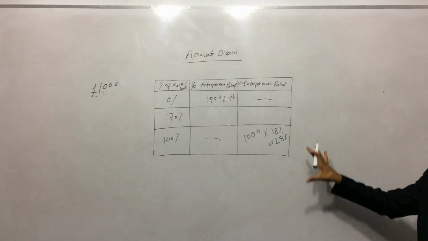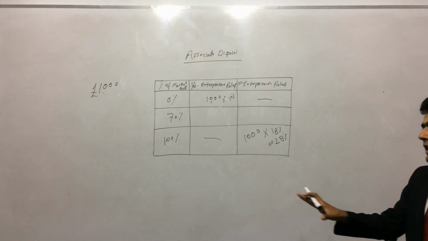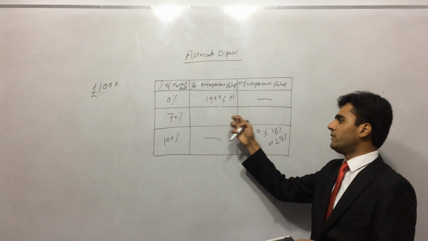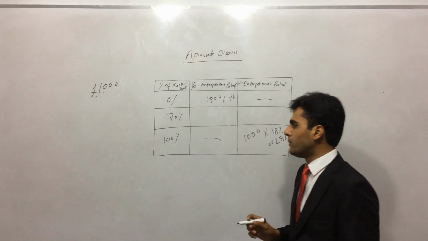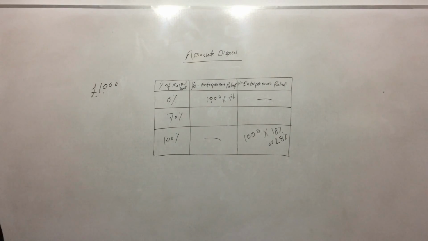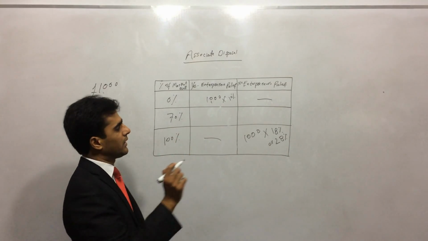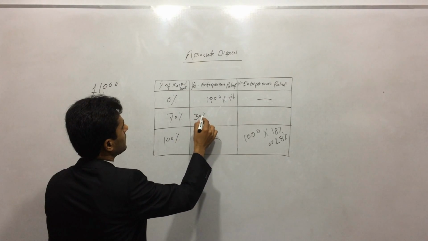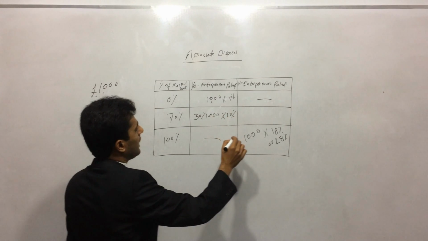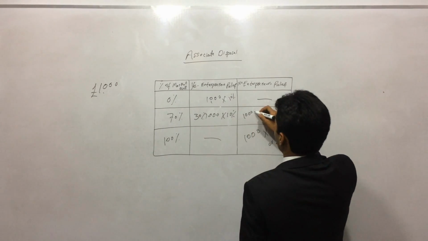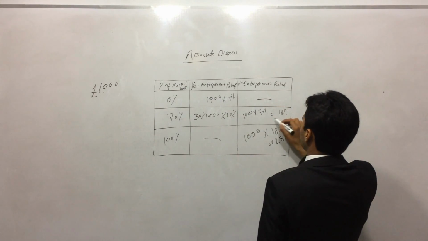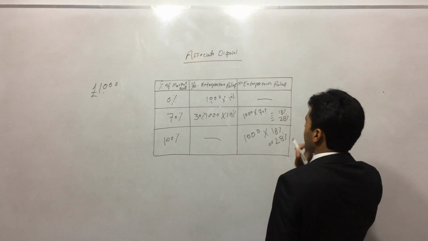Now by looking at these two, I hope that you can determine this figure as well. Could you please pause this video here and fill these figures for me? I assume that you have done it. Now if he is charging 70% of the market rent, then only 30% of £1,000 will be subject to 10% entrepreneur relief, and 70% of that would be charged at the rate of either 18% or 28%.